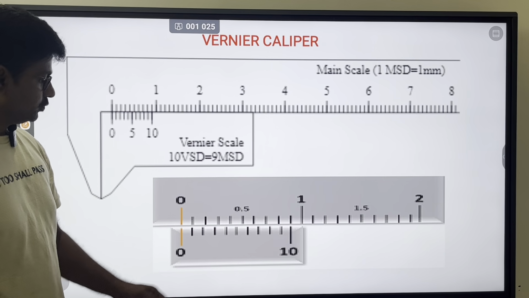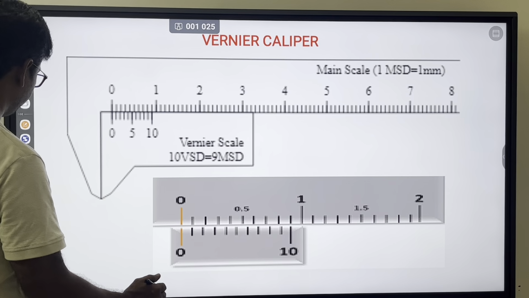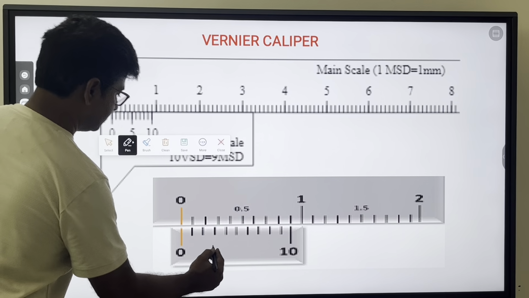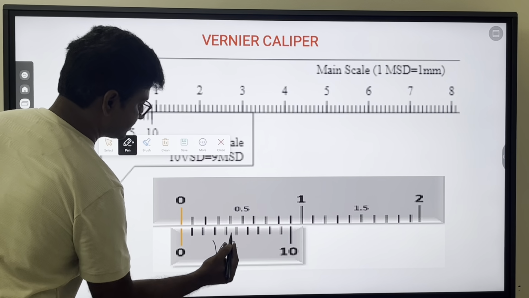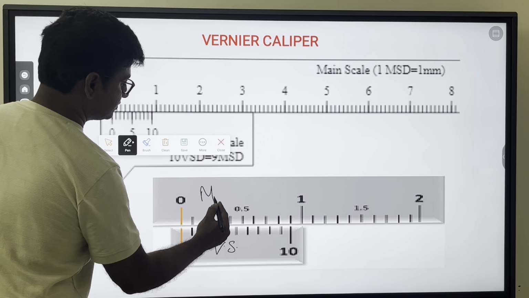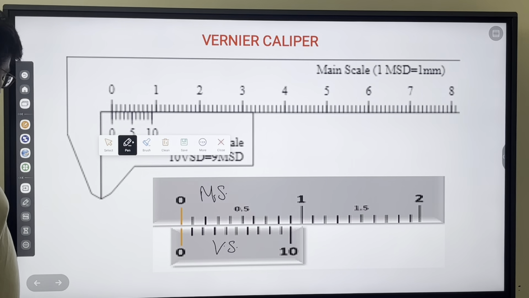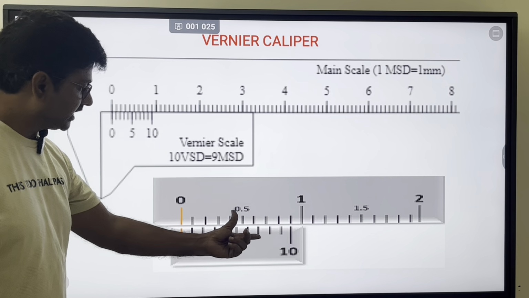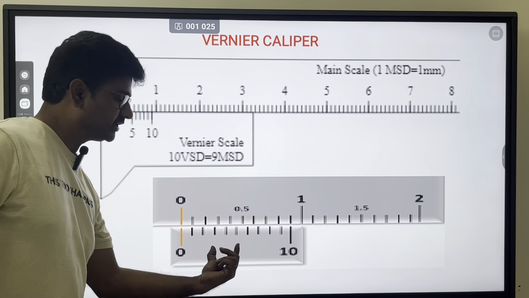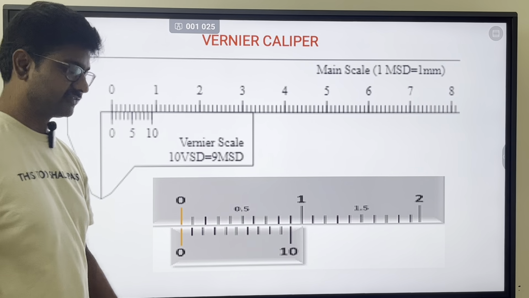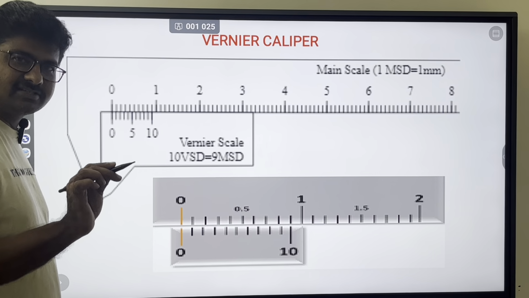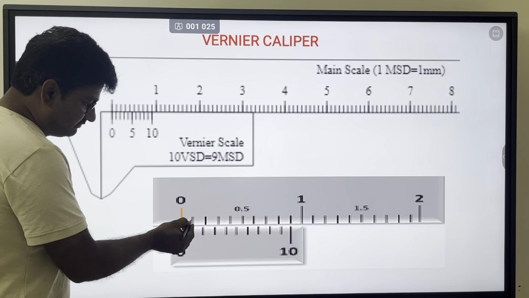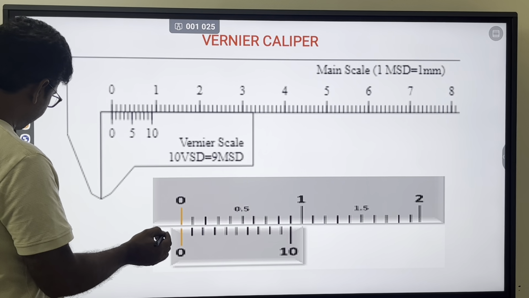This is your vernier scale, and this is your main scale. So 9 divisions on the main scale are divided into 10 equal divisions on the vernier scale. Now the key here is this.